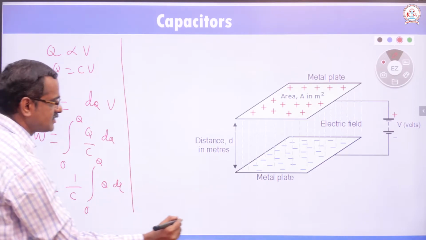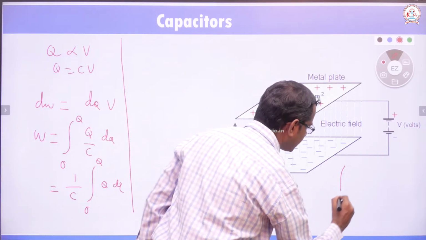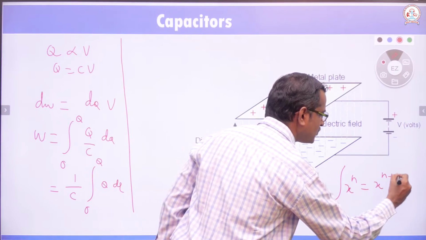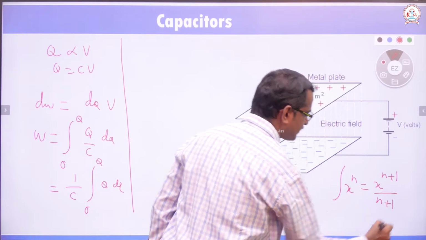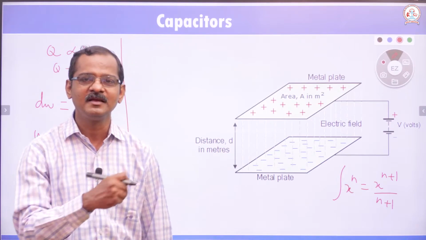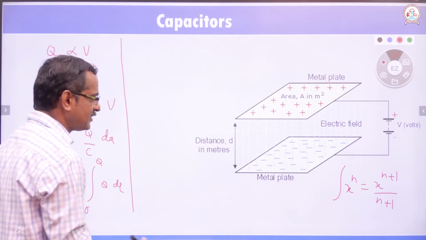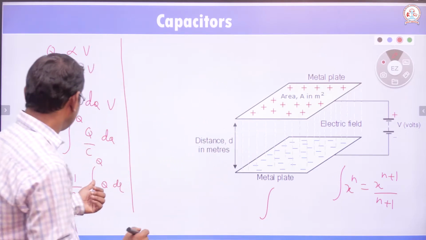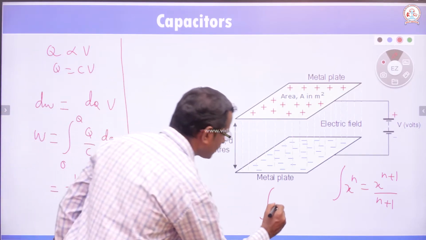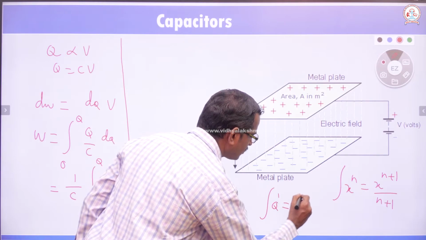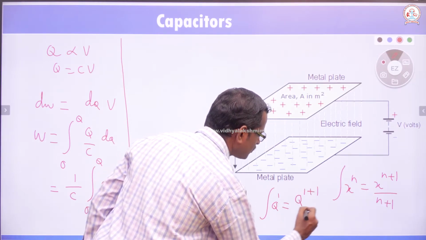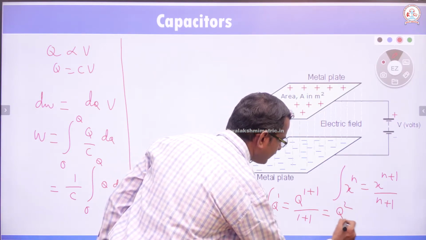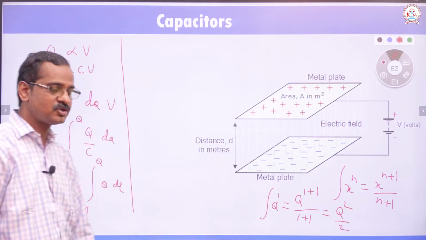Integral of x power n is equal to x power n plus 1 divided by n plus 1. Applying this formula, we have the integral of q power 1, which equals q power 1 plus 1 divided by 1 plus 1. So we get q square divided by 2.